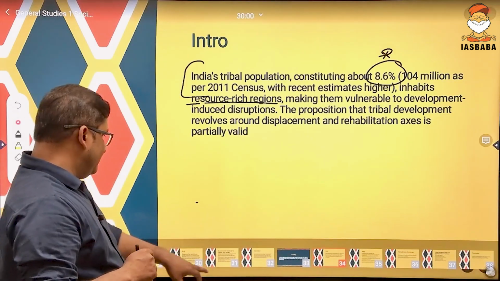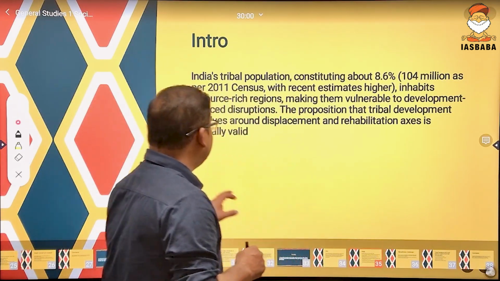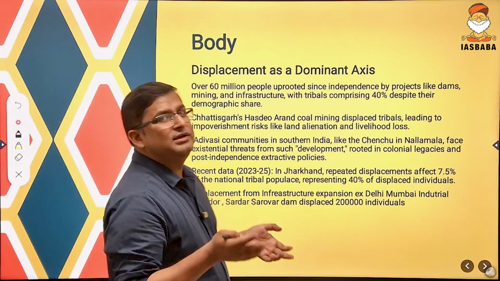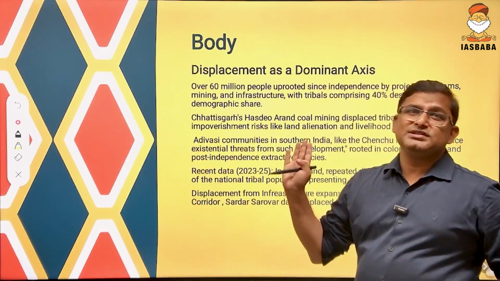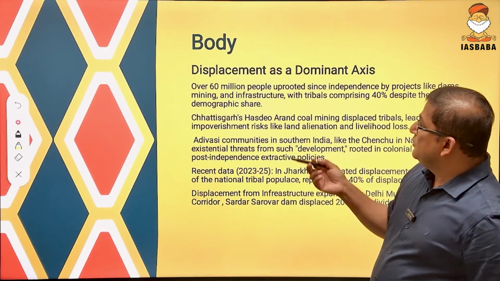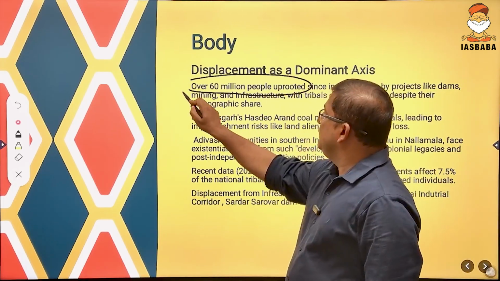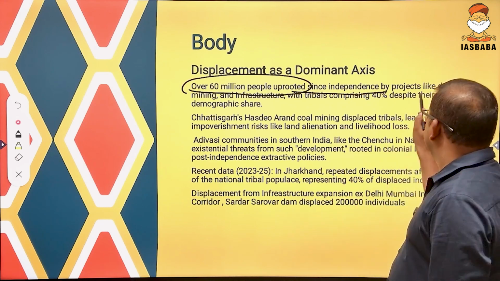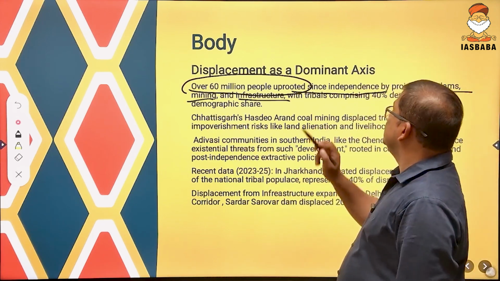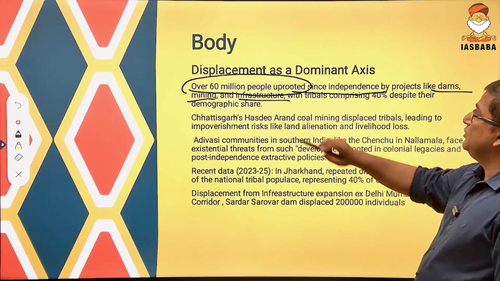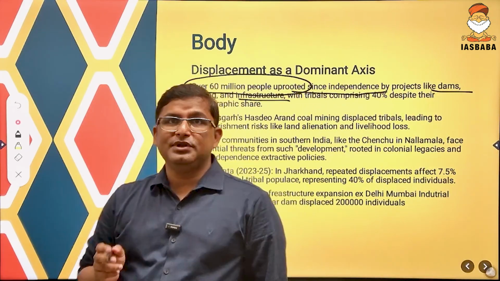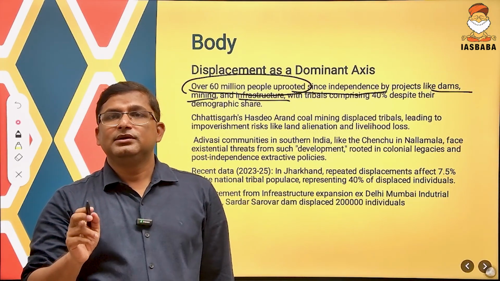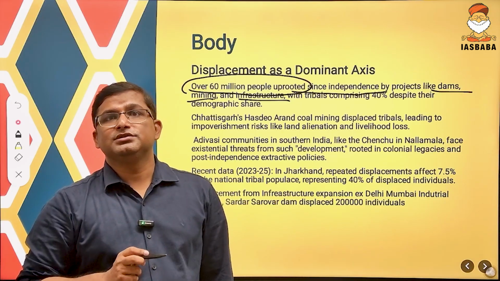See how. First, we will explain ki how tribal development is leading to the displacement. You could have written multiple examples and points in such question which were recently in news. See, for example, over 60 million people have been displaced or uprooted since independence by the projects like dam, mining, infrastructure, etc. And in this over 60 million people who have been uprooted or displaced by infrastructural and development projects like dam and mining, 40% are tribal population.